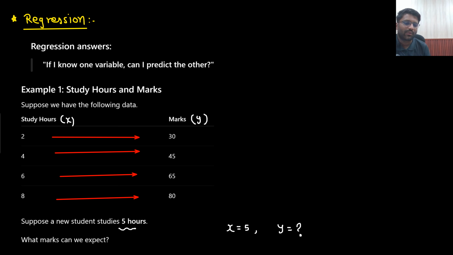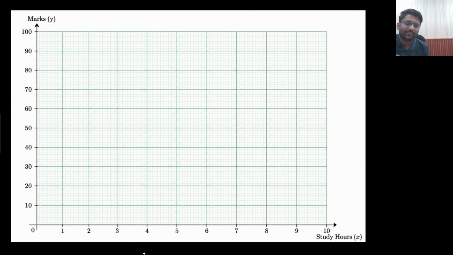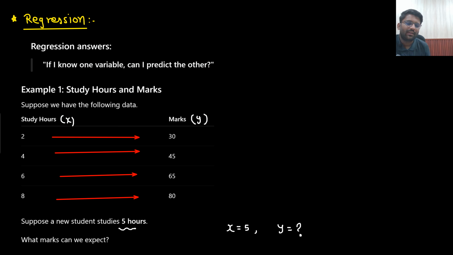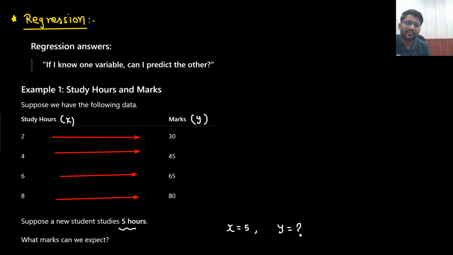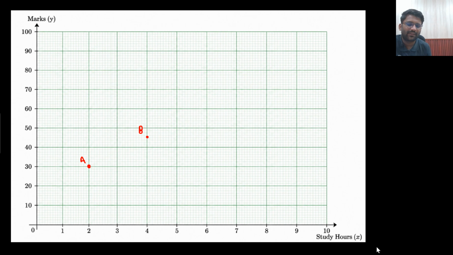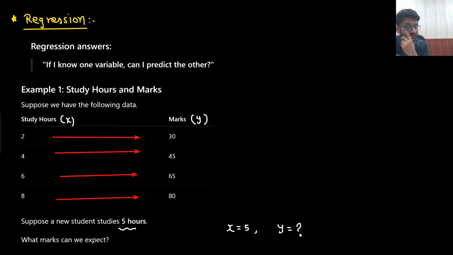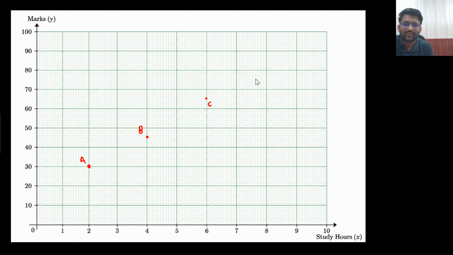So let's first plot it on the graph paper. This is the graph paper we are having. 2, 30. If he is studying 2 hours, then he is getting 30 marks. This is the first point. Let's call it point A. Next is, if he is studying 4 hours, then he is getting 45 marks. This is point B. If he is studying 6 hours, then he is getting 65 marks. And next is 8 hours, 80 marks.